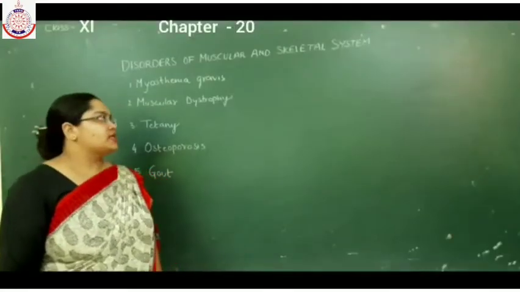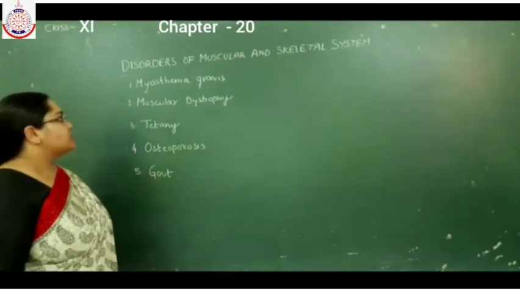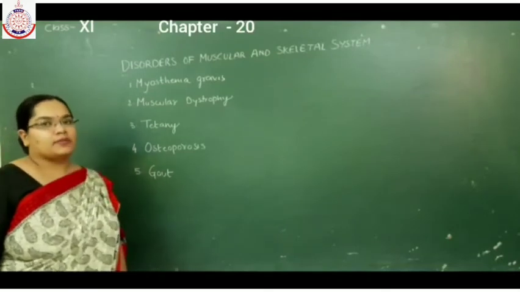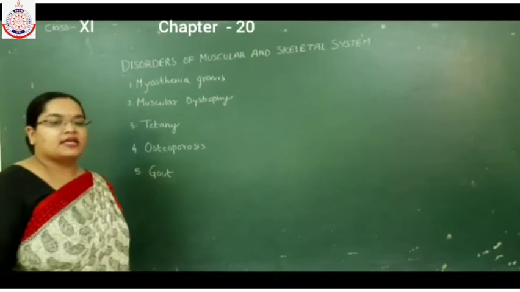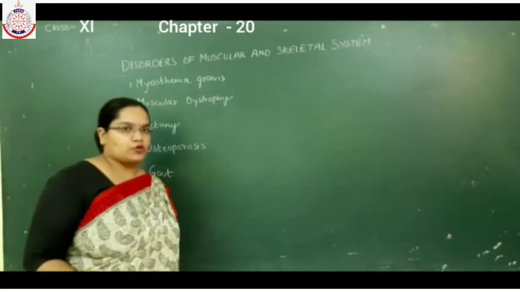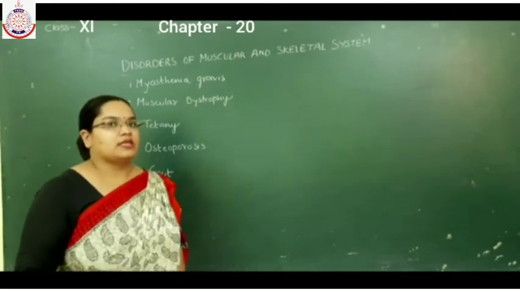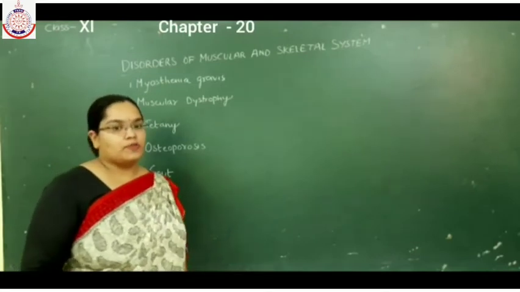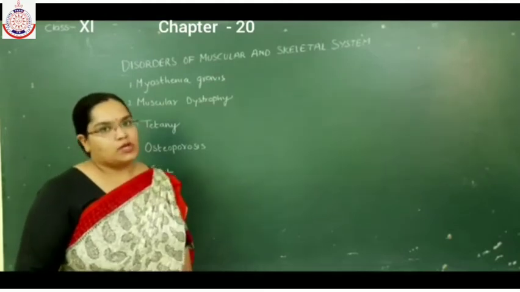Now the next topic is disorders of the muscular and skeletal system. The first disorder is myasthenia gravis. The disorder, I repeat again, is myasthenia gravis. This disorder, myasthenia gravis, is an autoimmune disorder. What do you mean by autoimmune? Means that it is because of a disturbance in our immune system, which causes the autoimmune disorder. And this autoimmune disorder causes some problem in the neuromuscular junction.